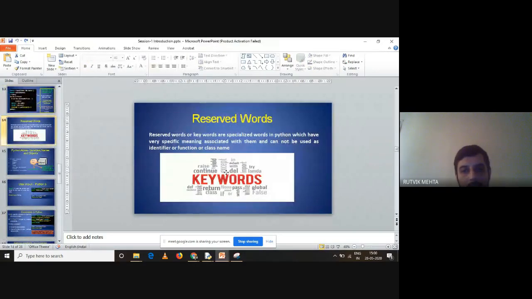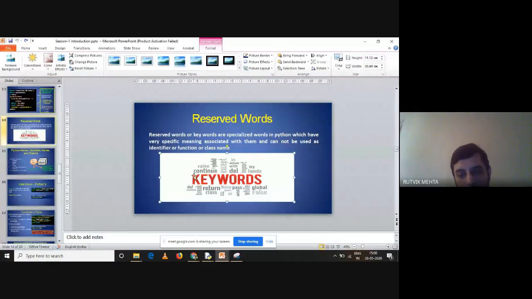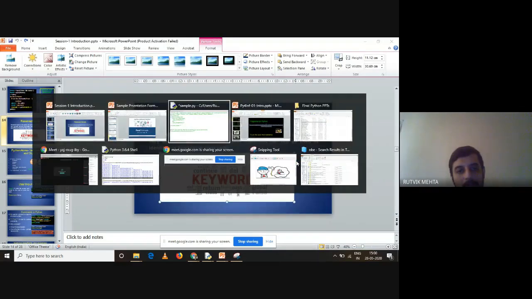Can you see this particular image where keywords are written? This is known as a word cloud, and you might have seen many more images like this on the internet with many more concepts. It is not related to Python only. You can create a word cloud of anything, and this frequency count will be helpful in creating these word clouds. So let us see how this will work.